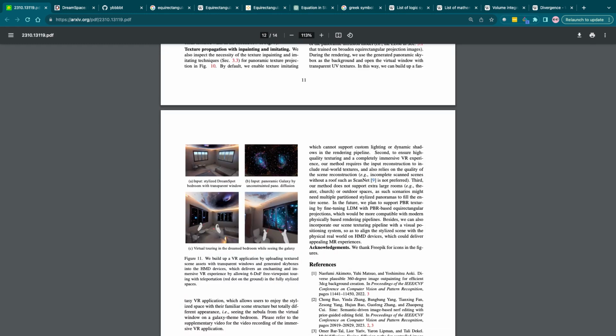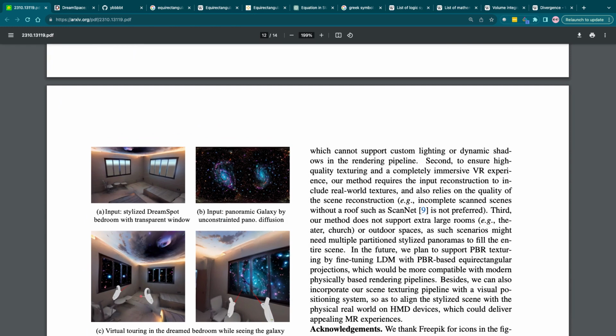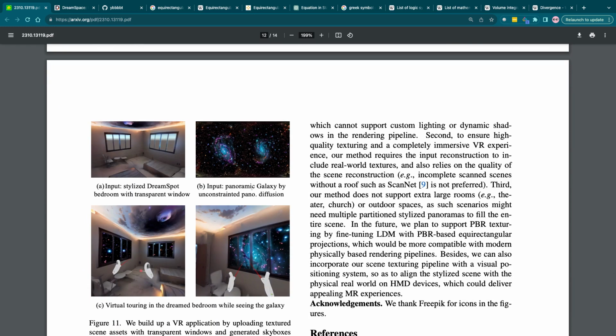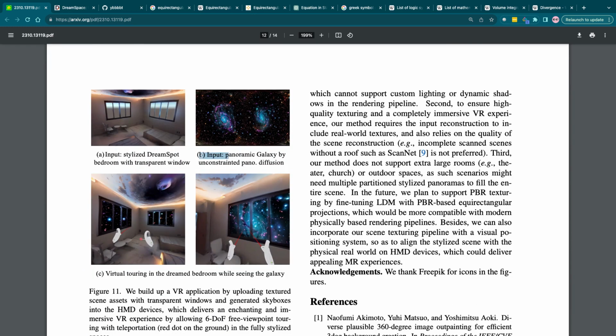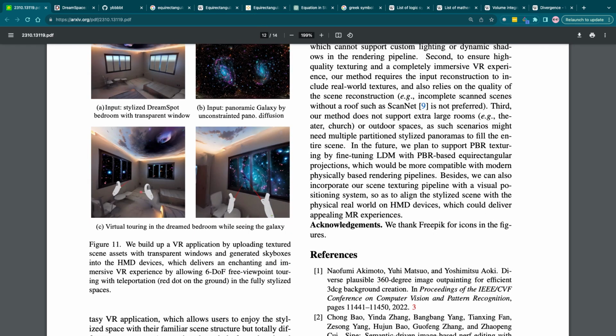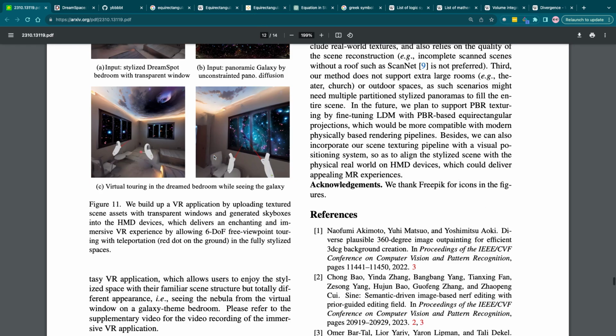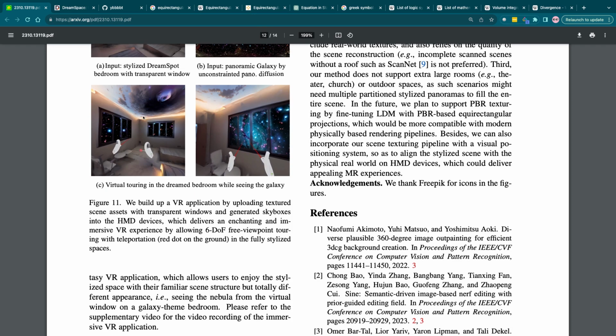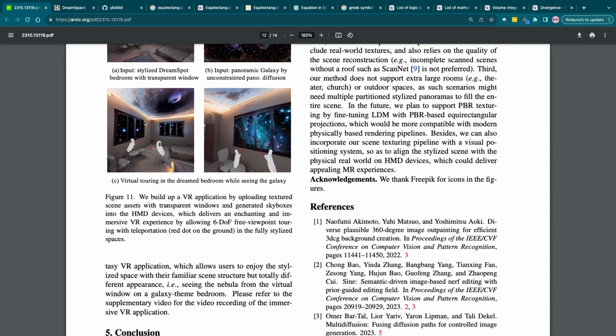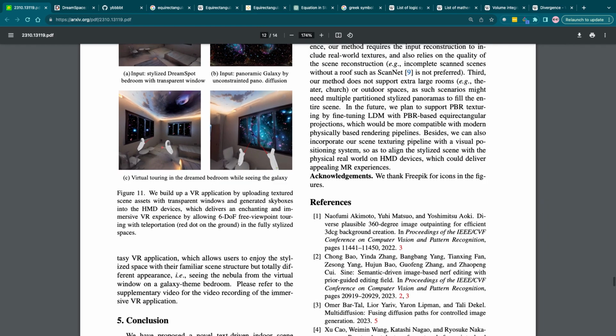The galaxy. So the input was a stylized dream spot bedroom with a transparent window. Then the input was a panoramic galaxy generated by unconstrained diffusion. Yeah, dude, I would love to live in this house, just stuck in the middle of the universe. That would be nice.